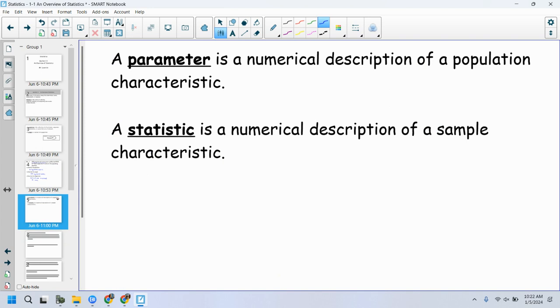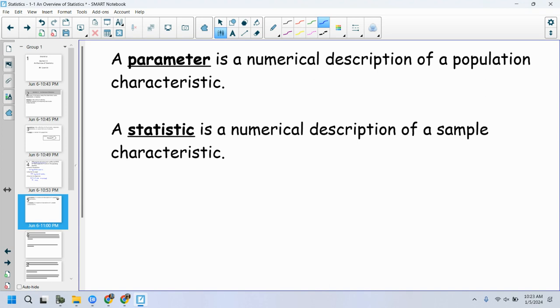A parameter is a numerical description of a population characteristic. Okay, so it's a number. It's a numerical description. There are different types of parameters. Like if I had said, what is the average GPA of all Lake High School students? Well, the population is all Lake High School students. So therefore, my average is my parameter, right? We'll call that mu a little bit later on. My population mean, my population average is my parameter. And it's a parameter because I'm talking about the entire population. Everybody's GPA all averaged together.